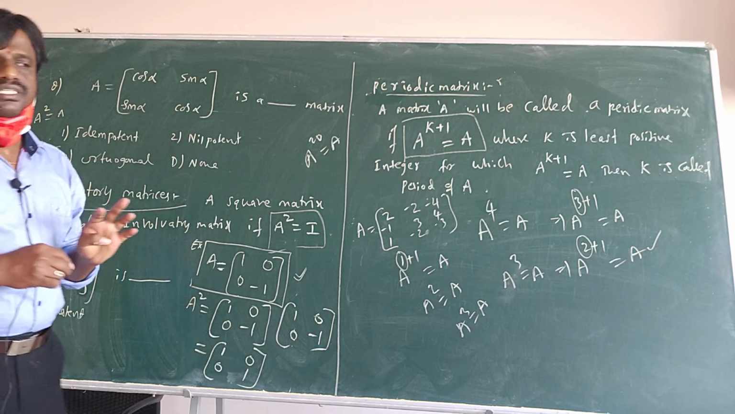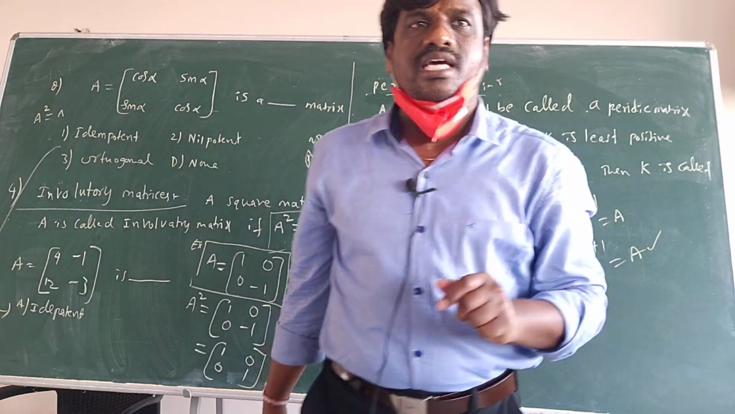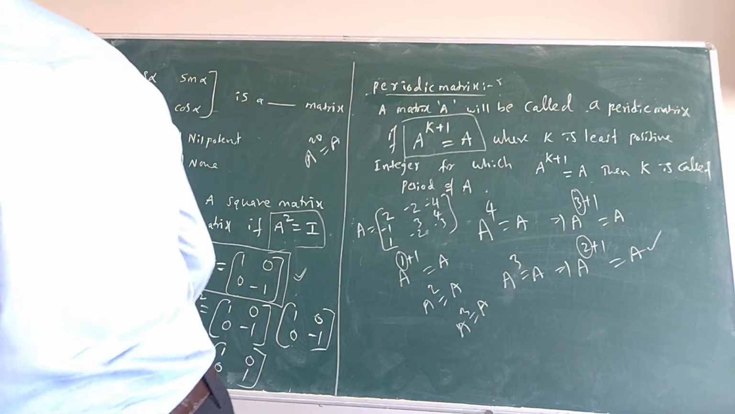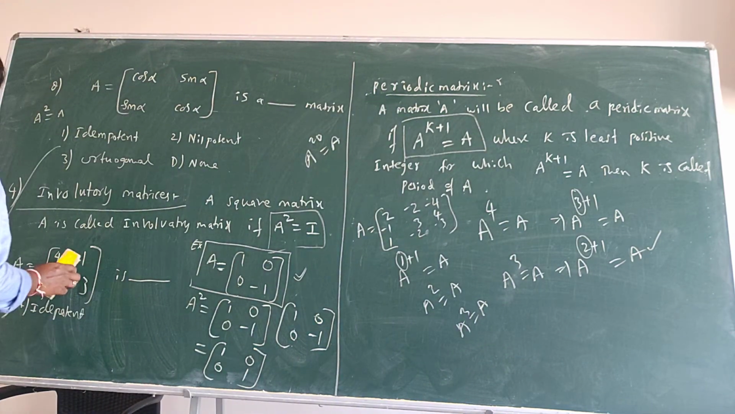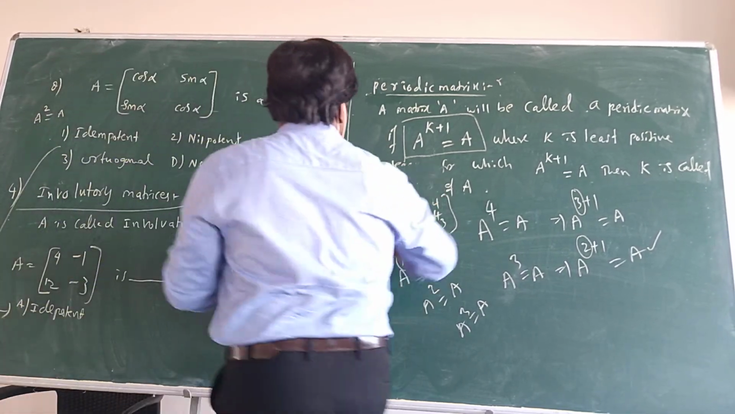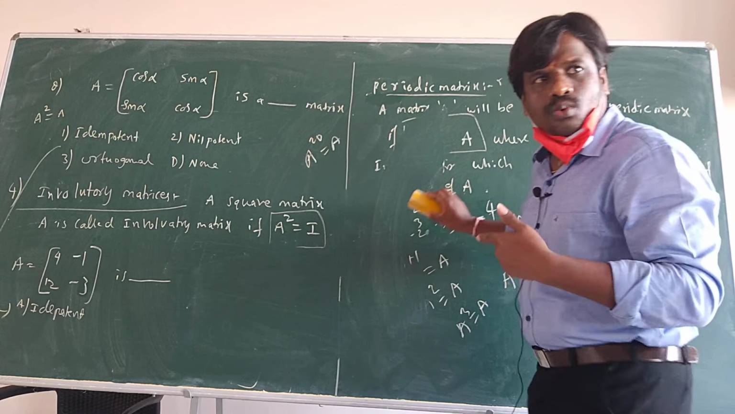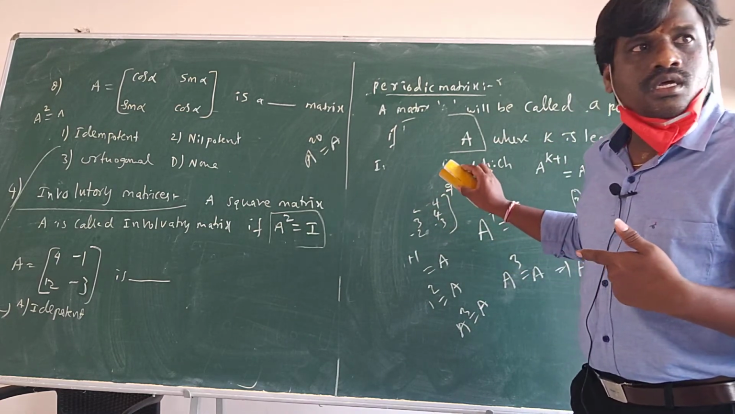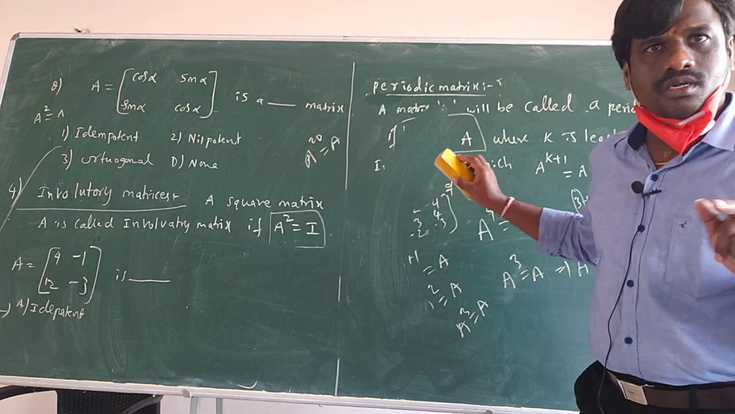What is orthogonal condition? A into A transpose equal to I, right? A into A transpose equal to I. Let's see here, check it. Once we will check that. Is it clear? This one is clear? Yes. You want to write? You wrote, na? Yes. All you wrote, right?